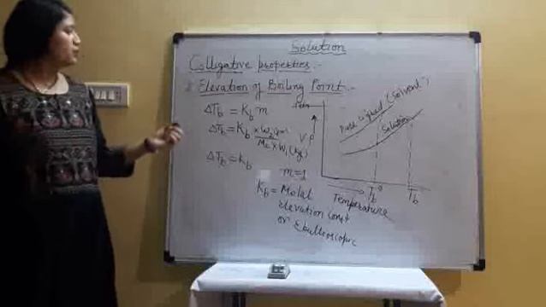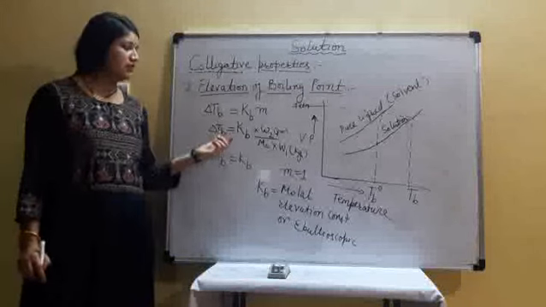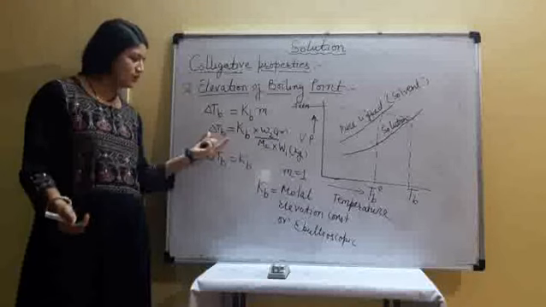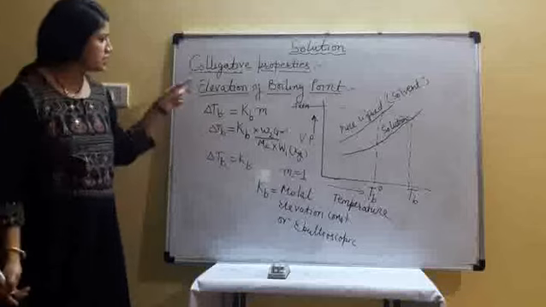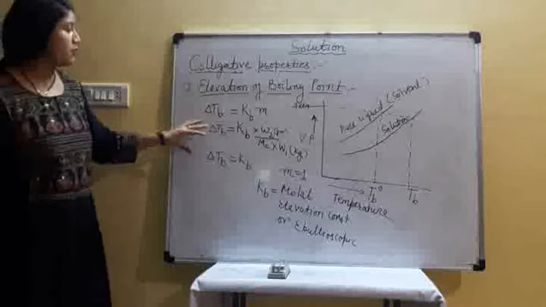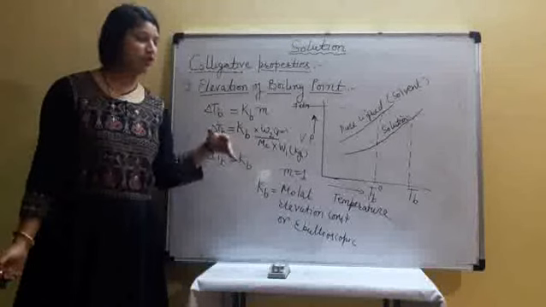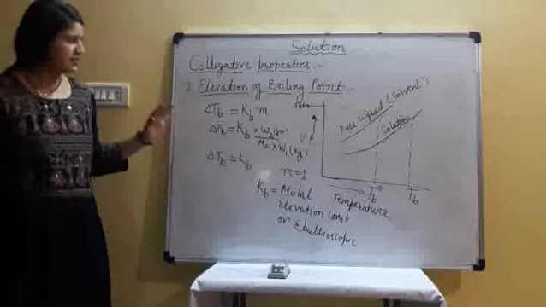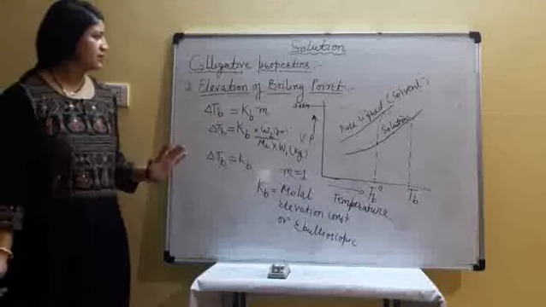Is it clear? So from this colligative property we can also calculate the molar mass of solute. Kb is constant and depends on the nature of the liquid, and how much amount of solvent we take can be observed. This property also depends on the number of solute particles irrespective of their nature. Is it clear? Okay, this is the second colligative property, elevation of boiling point.